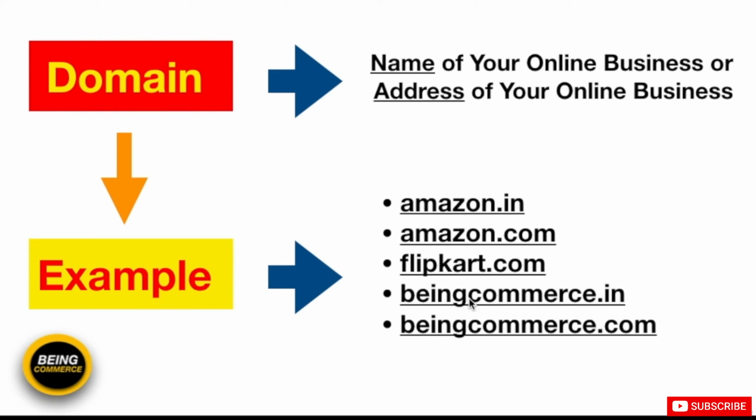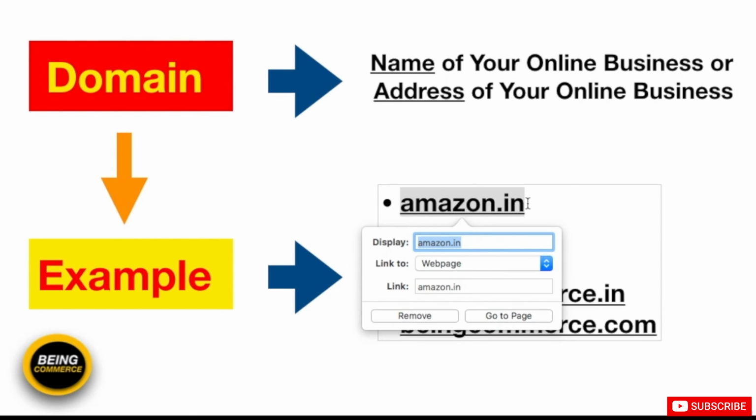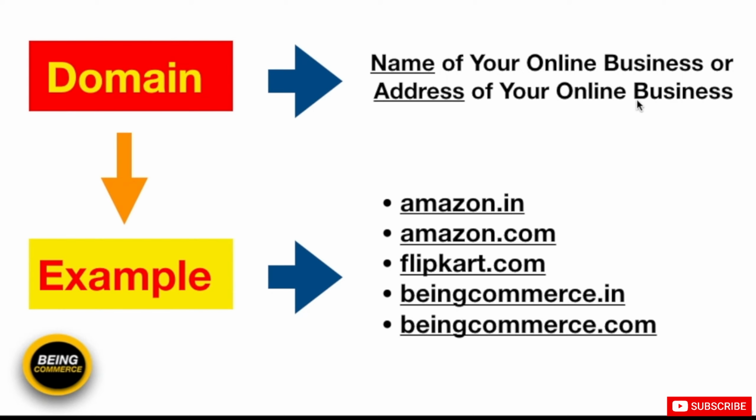For example, if you want to create a business on your name, say your name is John, you can take one domain that is related to John, you can buy a John domain. Or for example your surname is McLarian, so you can buy one domain with johnmclarian.com, or you can also buy johnmclarian.in. So it's totally up to you. Domain is just the name of your online business, or you can say it is the address of your online business. When someone types this domain name in their web browser, they will go to your website. So this is the address of your online business.